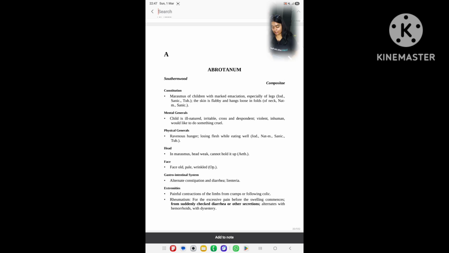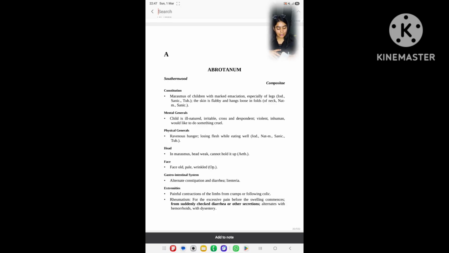Okay, and then further which remedy is given? The remedy is Sanicula. Then you have to go to page 270. Okay, we go to page number 270. 271, emaciation progressive.